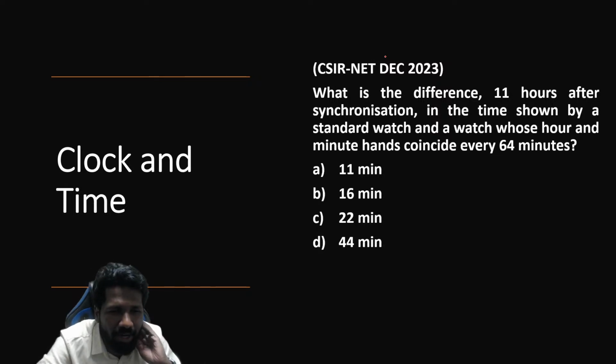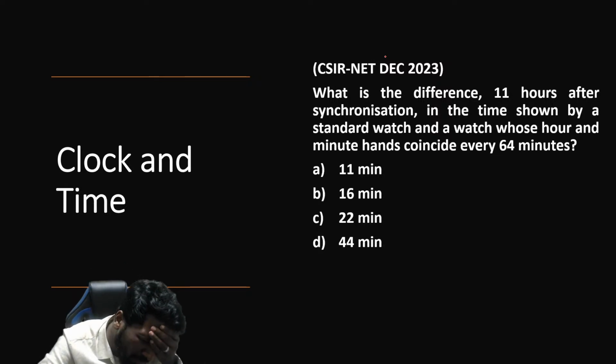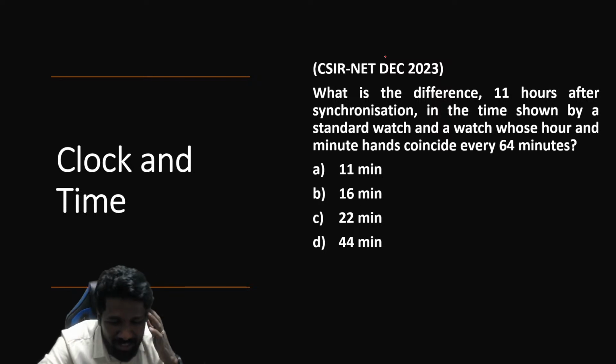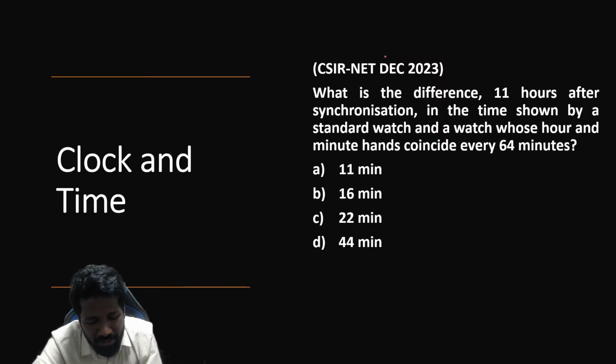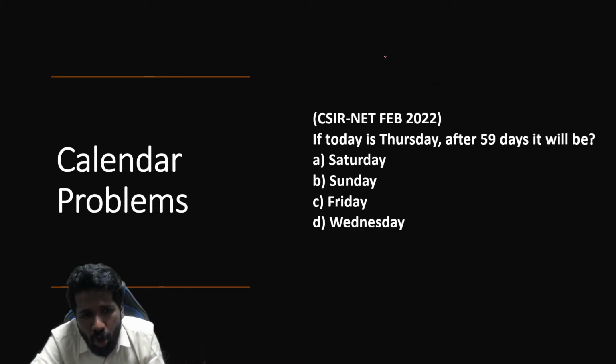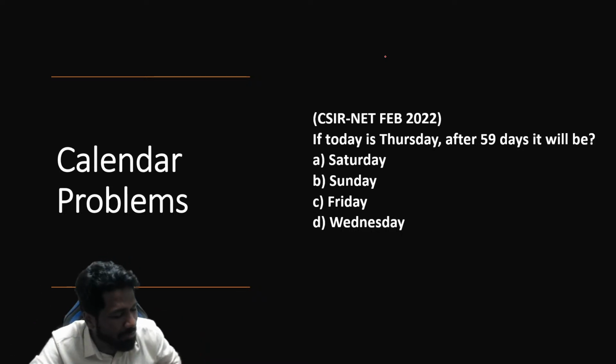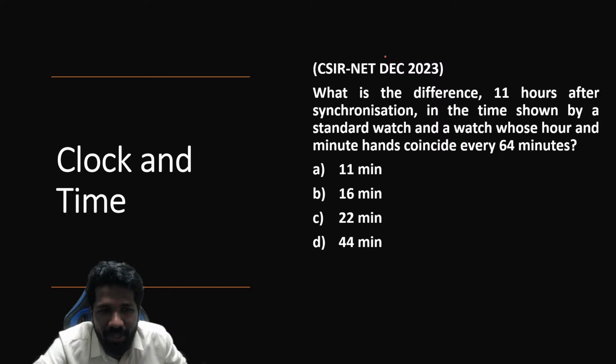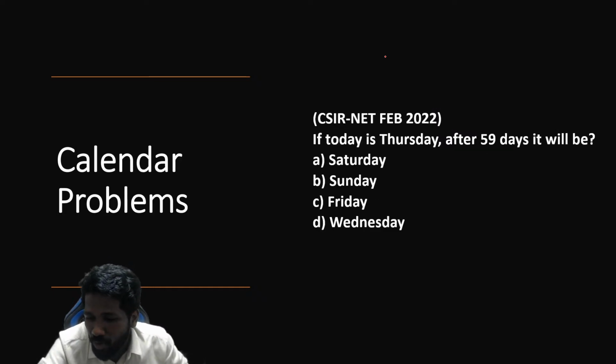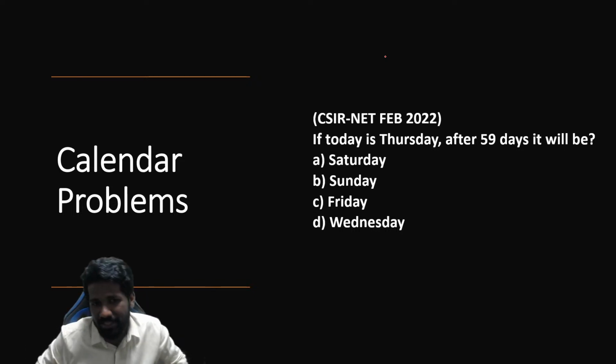Clock and time is not that important. 0 questions or 1 question you can expect. Sometimes no question at all. But there is a chance of one question from either clock or calendar. The chance of getting a separate question on each of the two topics is low, but from these two topics together, just like in some cricket tournaments, among the 2 wicket keepers, 1 wicket keeper will be selected for the tournament, just like that, there is a chance of getting a question from one chosen topic out of clock and calendar.